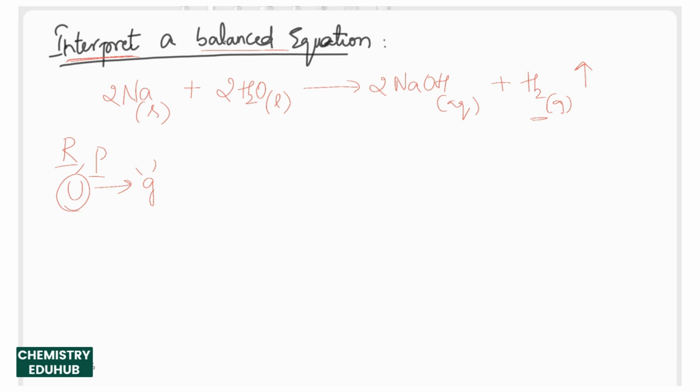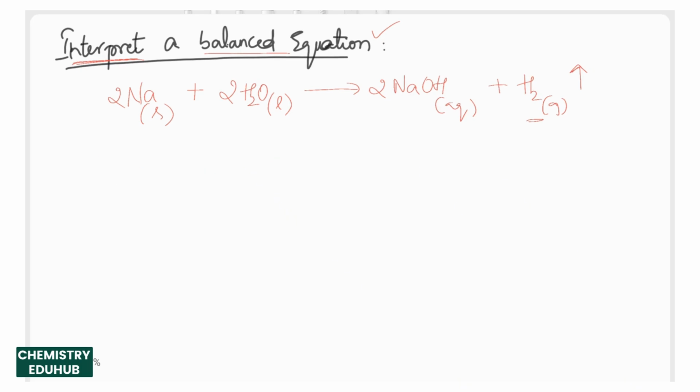So we can use all the mass-mass relationship, mass-volume relationship, mass-volume and number of particles Avogadro relationship, as well as volume relationship to do all kinds of calculations. Let us perform one such calculation and understand what all we can interpret from a balanced equation. So sodium unified mass is 23.